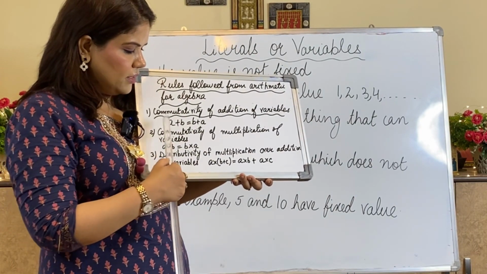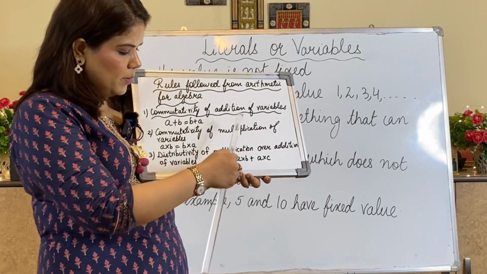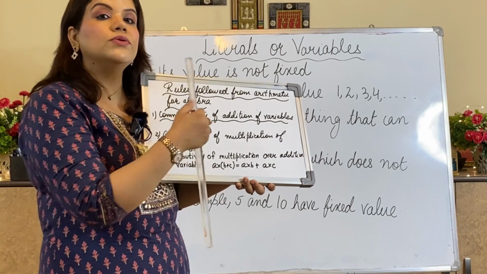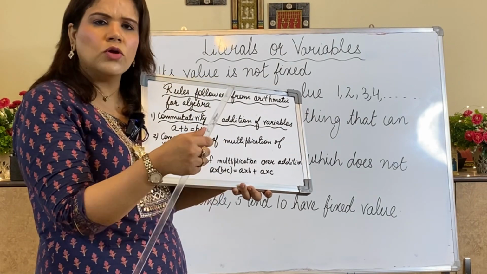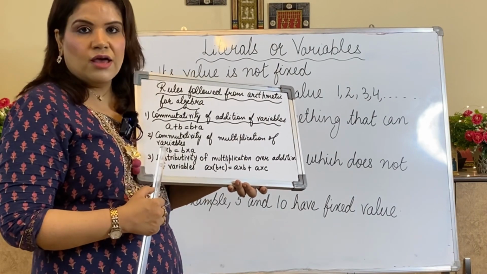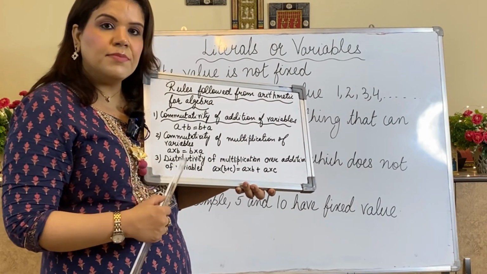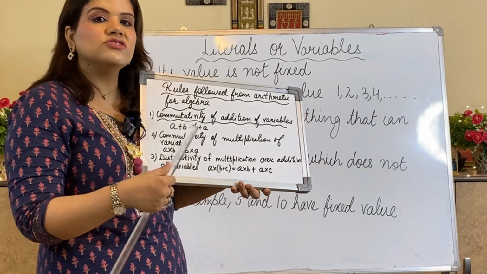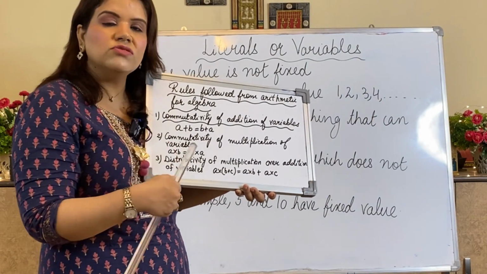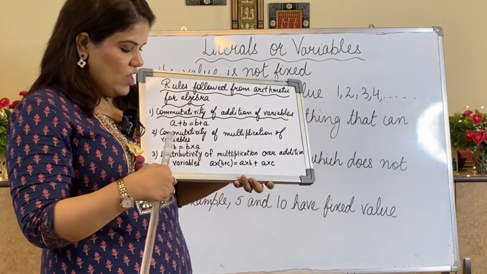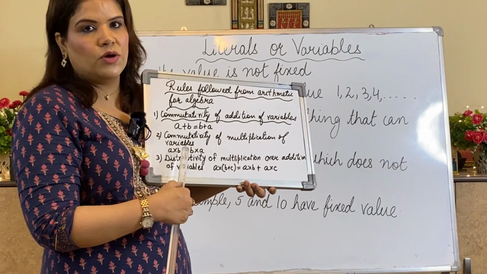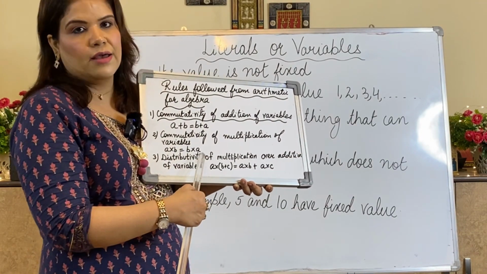Then commutativity of multiplication of numbers. Like I was doing 2 into 3 is equal to 3 into 2. Both will give the same answer as 6. Same way, because we are using variables in place of numbers, they are basically numbers only, but the values are not fixed. That's why we have used letters here. So A into B is also equal to B into A.